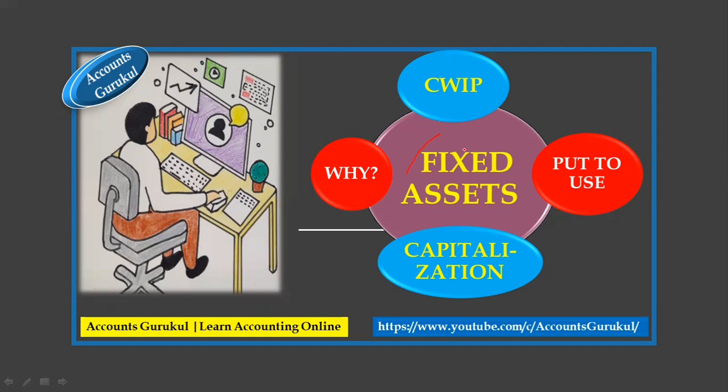Now, how does it work? There are n number of types of fixed assets. For example: machinery, furniture, equipment, software, goodwill, land, and buildings, which are tangible or intangible assets. Coming back to capitalization, what are all the cycles and how do fixed assets work?